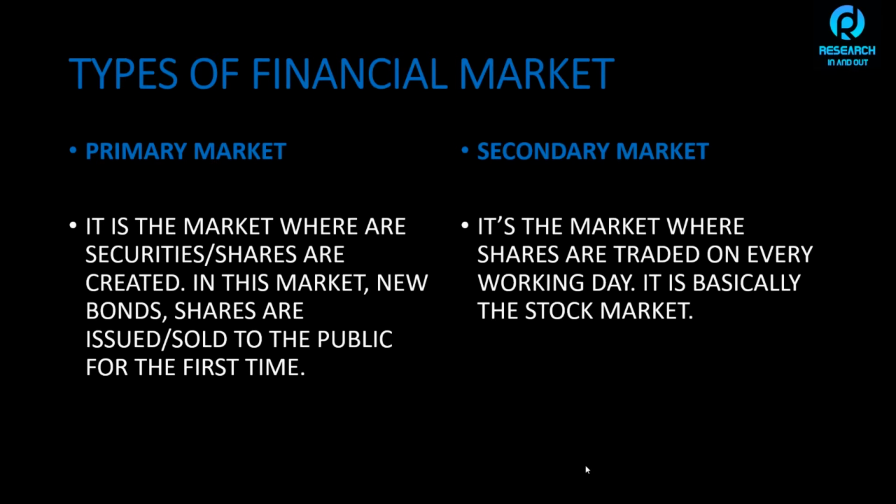The secondary market is where people, institutional investors, and companies trade. They buy shares, they sell shares, they buy and sell on the same day, they buy and keep it for a long term. It depends on them. So the secondary market is a market where people actually trade in shares, and there are different companies.